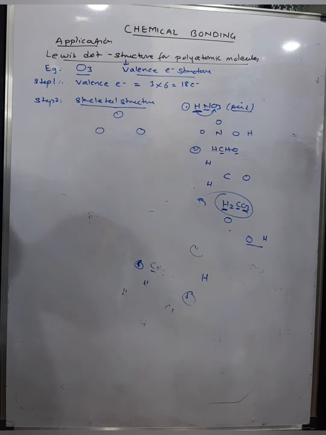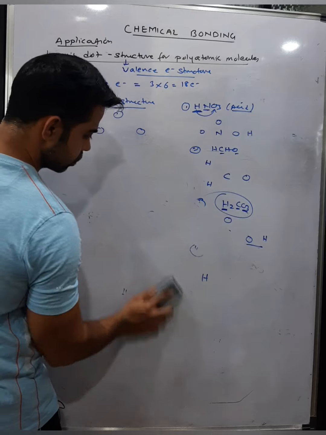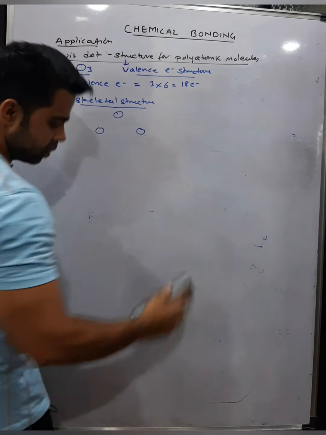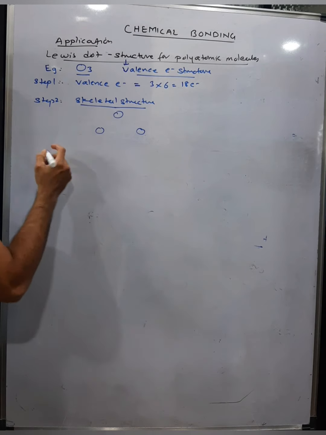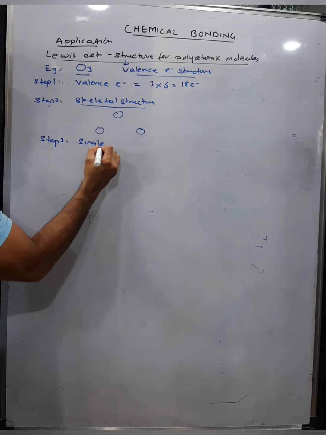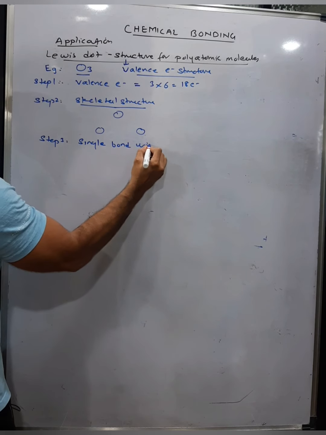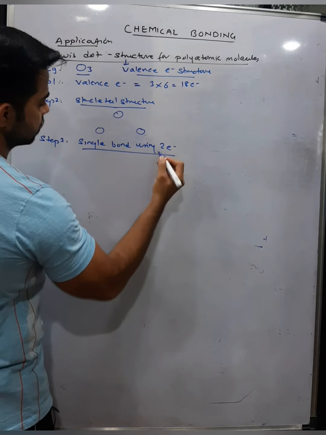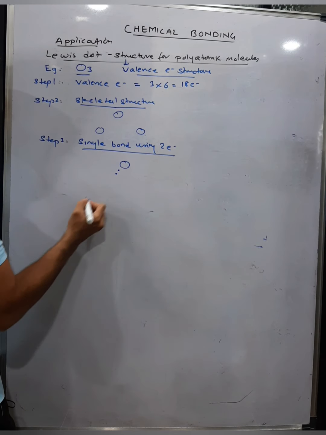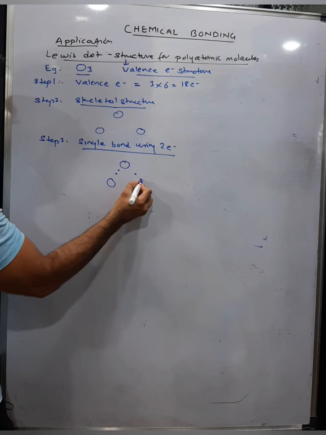Now, after the skeletal structure and after finding out valence electrons, what is the third point? Step 3 is to make a single bond using 2 electrons. Obviously, a bond is made up of 2 electrons. So you take oxygen, 2 electrons, oxygen, 2 electrons, oxygen.